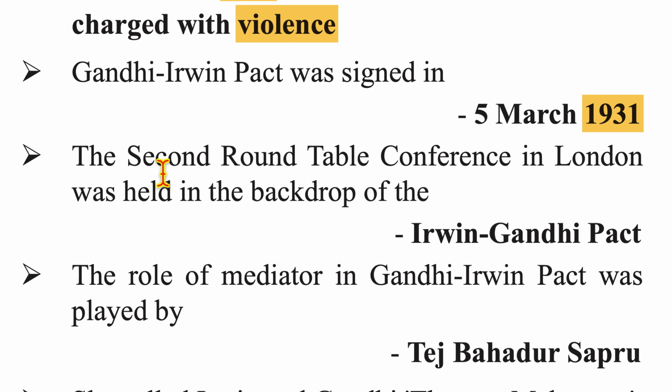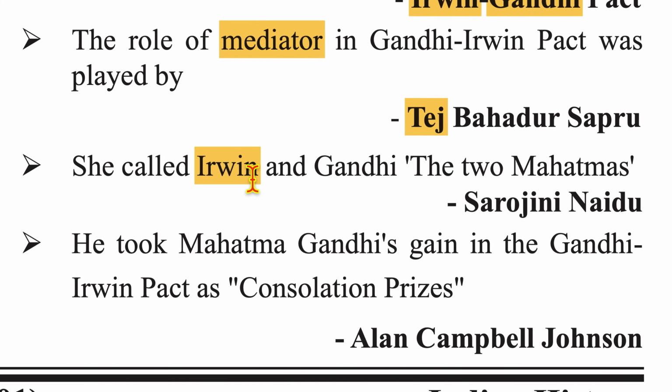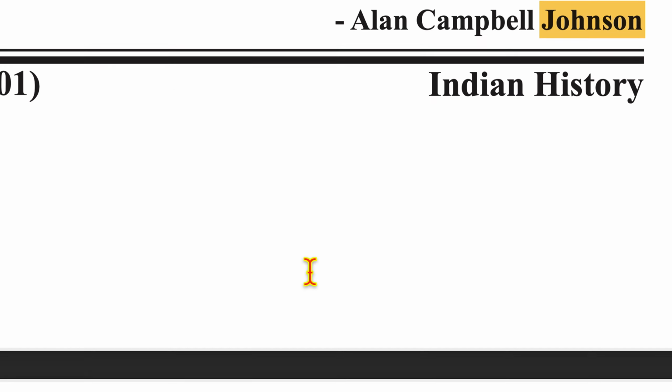The second Round Table Conference in London was held in the backdrop of the Gandhi-Irwin Pact. The role of mediator in the Gandhi-Irwin Pact was played by Tej Bahadur Sapru. Who called Irwin and Gandhi the two Mahatmas? She is Sarojini Naidu here. Who took Mahatma Gandhi's gain in the Gandhi-Irwin Pact as a consolation prize? Answer is Alan Campbell-Johnson.